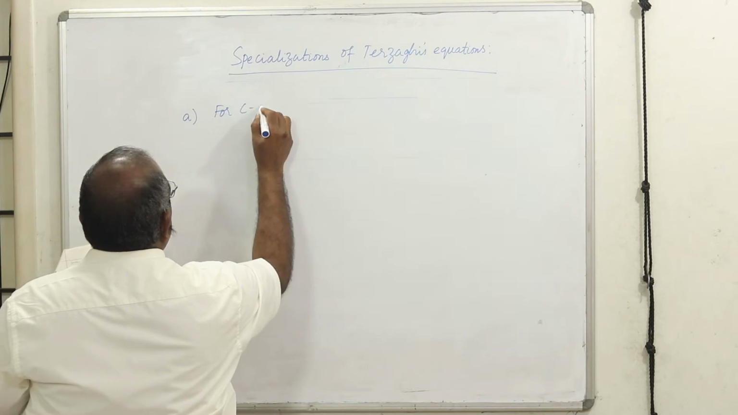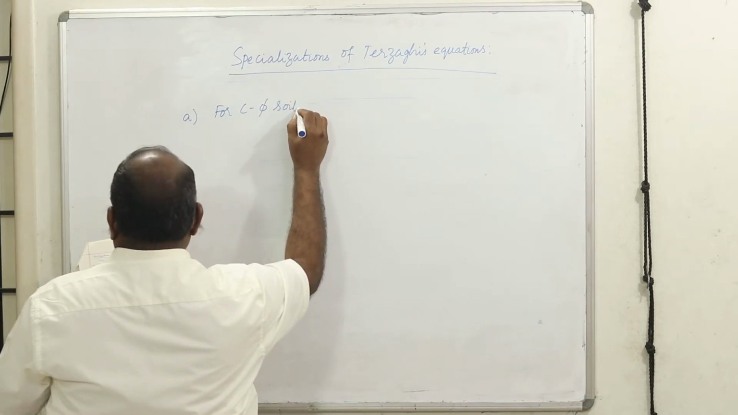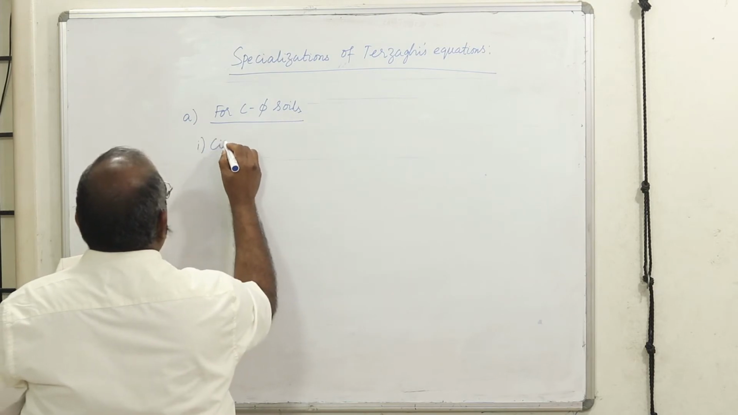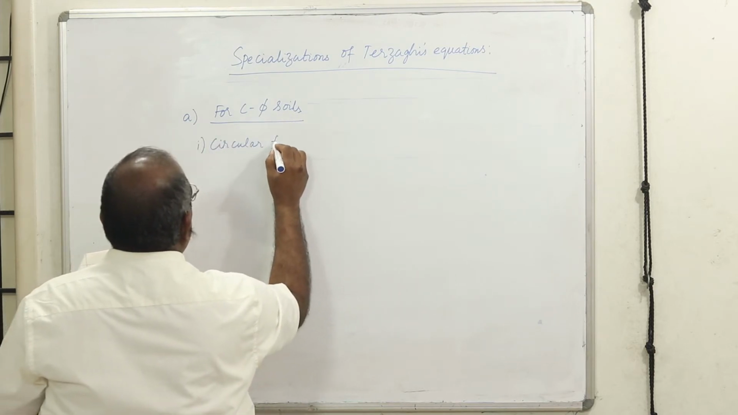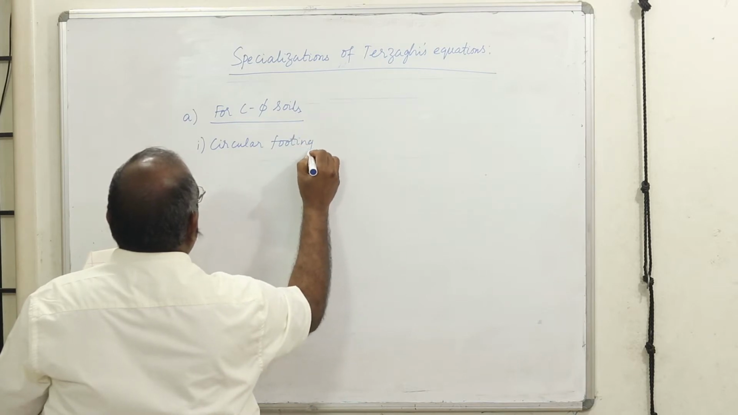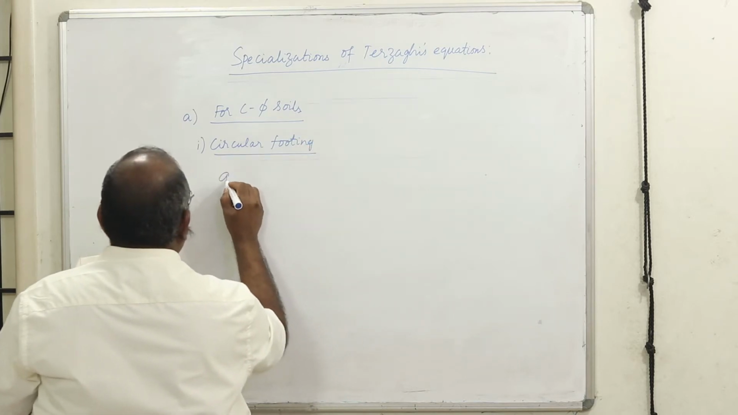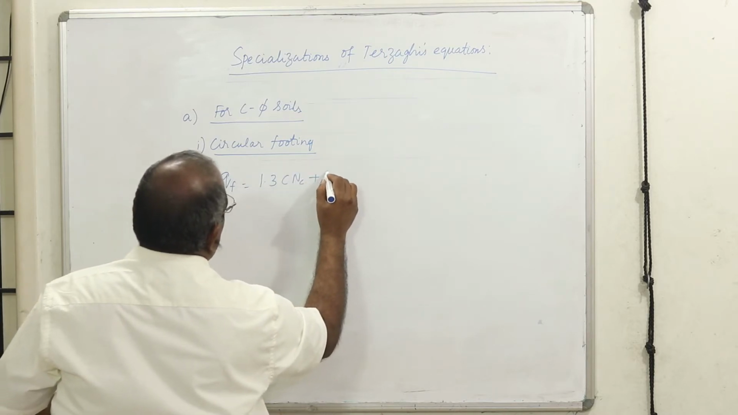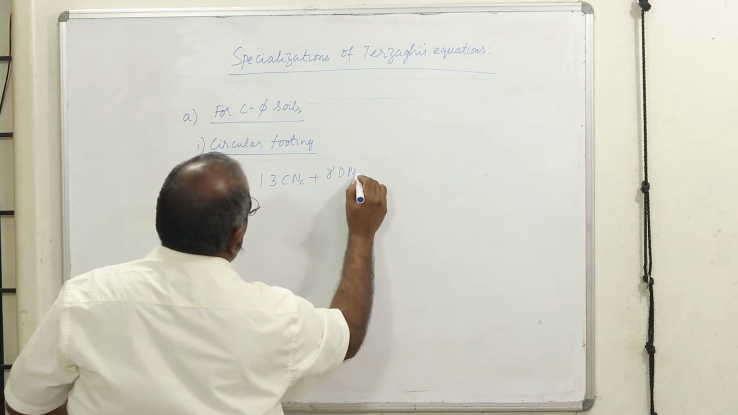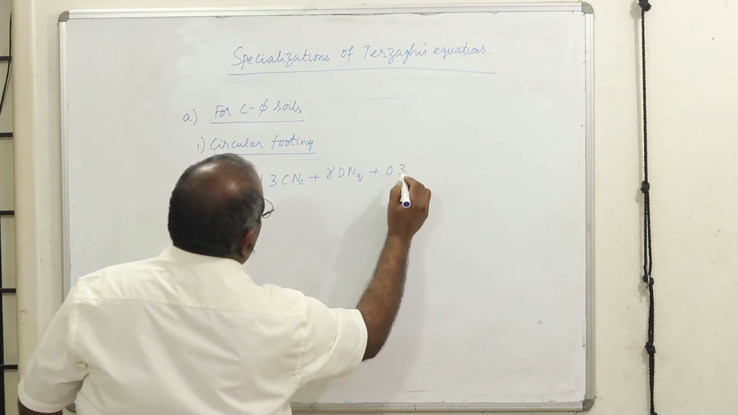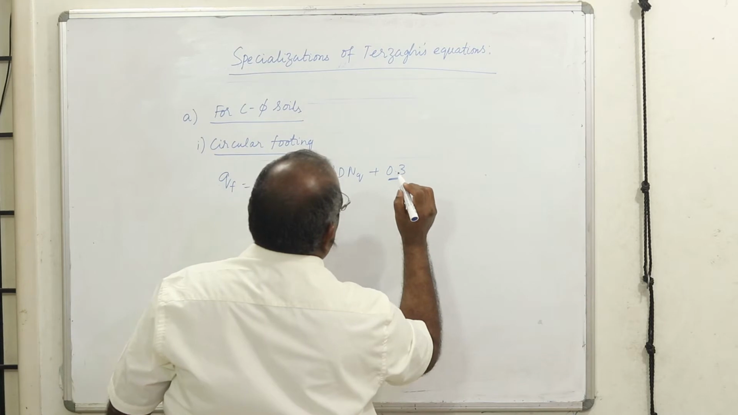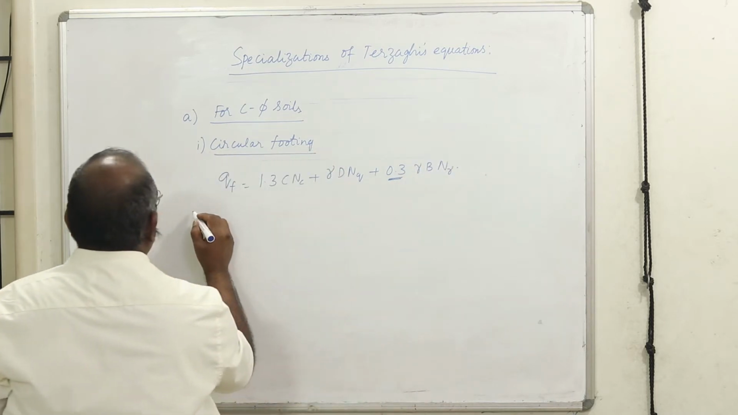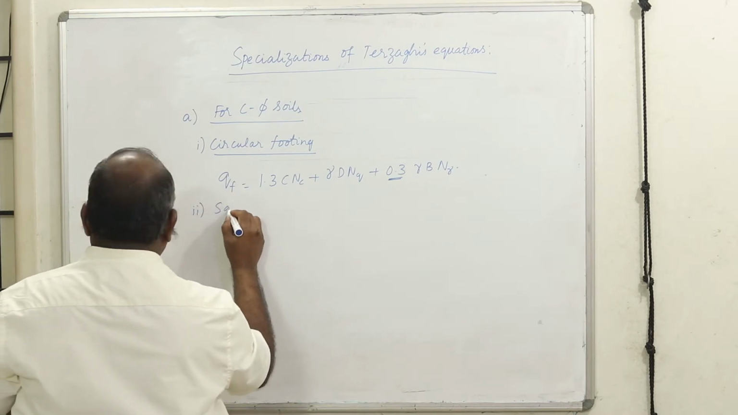For c-phi soils, you have a circular footing. What is going to happen to the expression is, you will have 1.3 times cNc plus gamma D Nq plus 0.3 times gamma B N gamma. See, earlier it was 0.5 for strip footing. That's the difference. Then for a square footing,